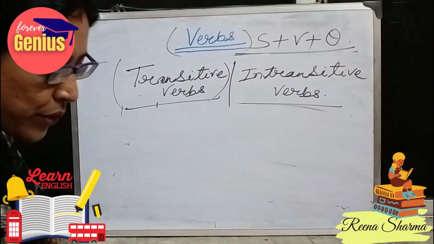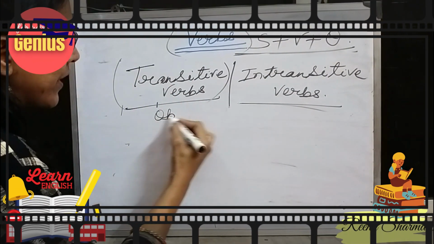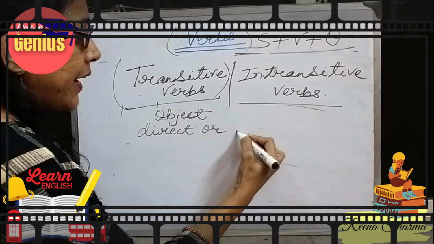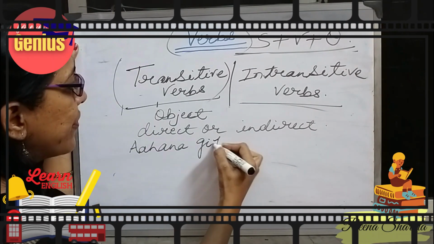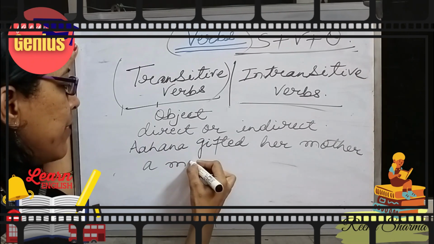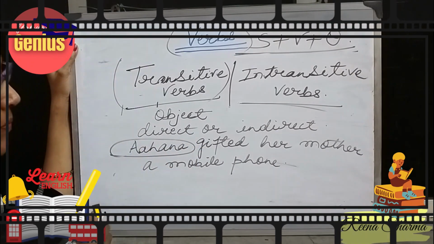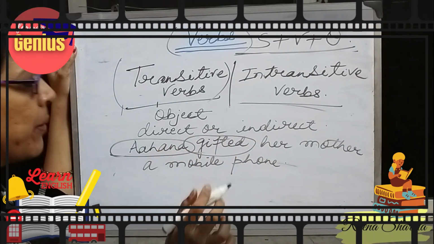The fourth thing which we need to understand in the case of transitive verbs is about the object. The object can be direct or indirect. Take the sentence, Ahana gifted her mother a mobile phone. In this case, Ahana is our subject. What is the verb? Gifted is our verb.